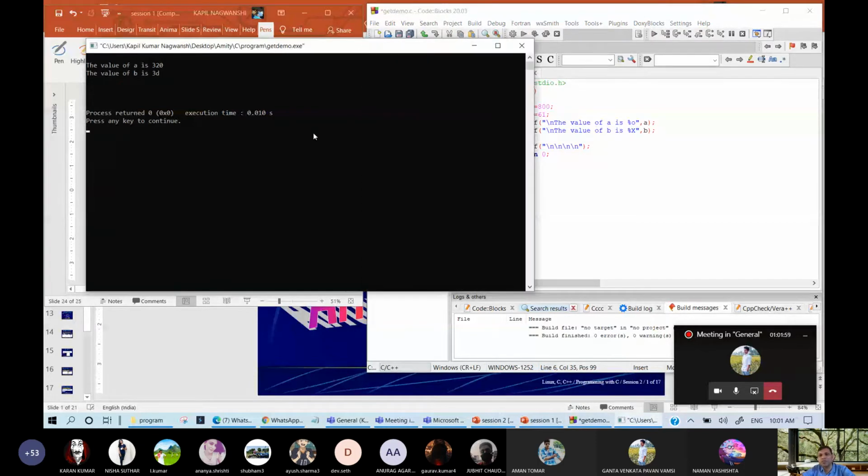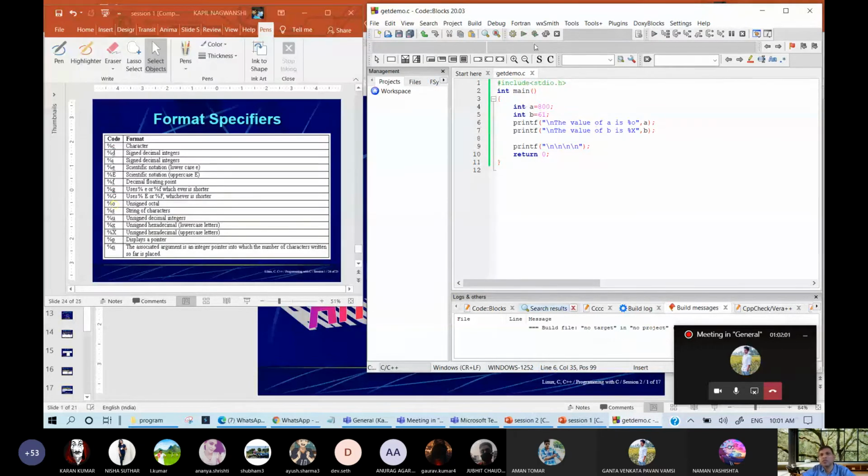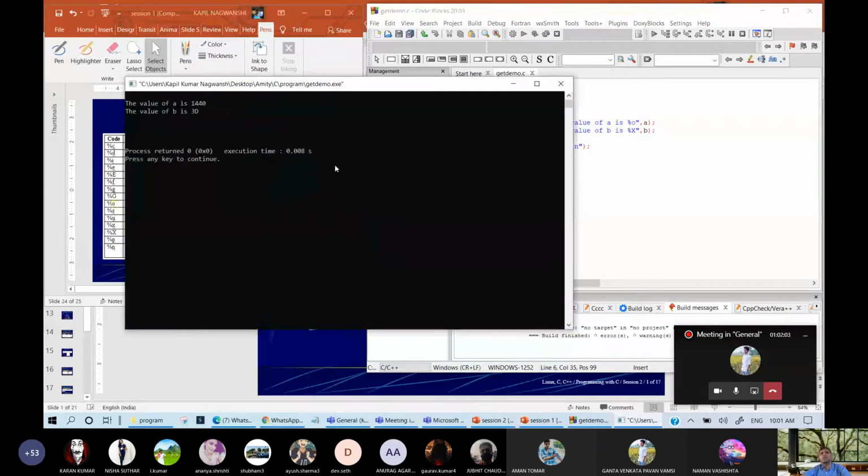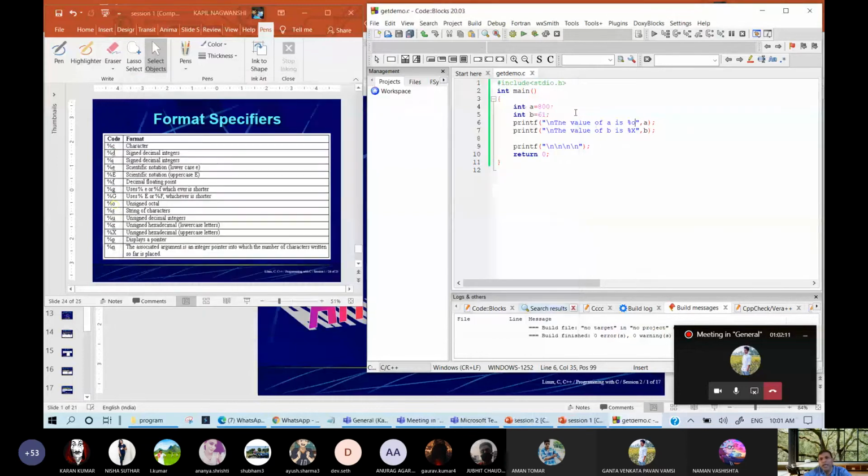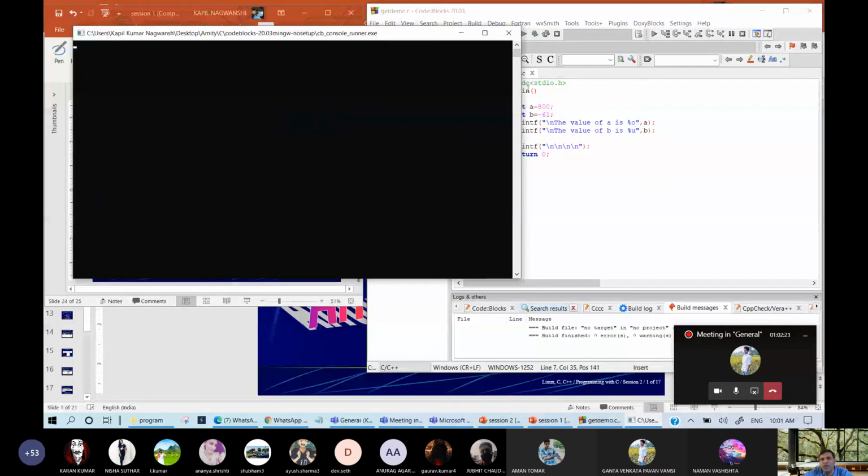And now this is the answer. So is it sufficient? Are you able to understand the answer? And suppose this is written in minus, and you want to see the answer in positive number. So you just need to write %u, and then it will give you answer in positive number.